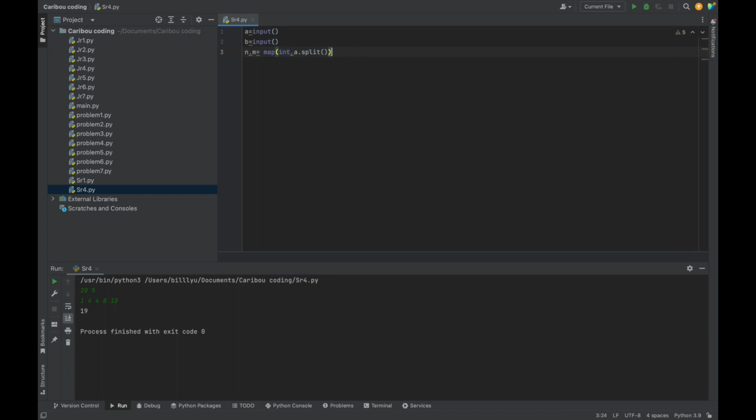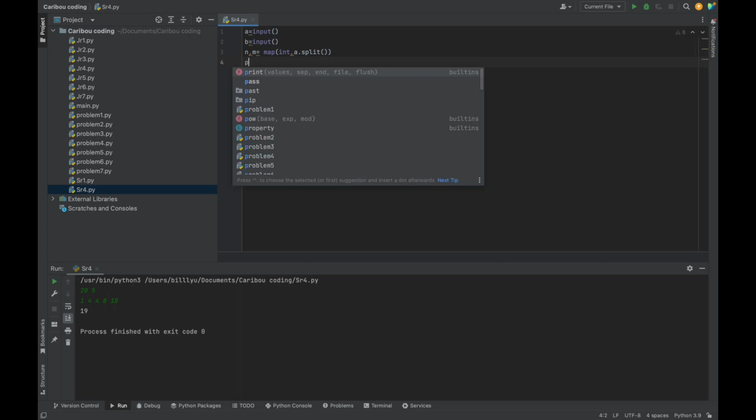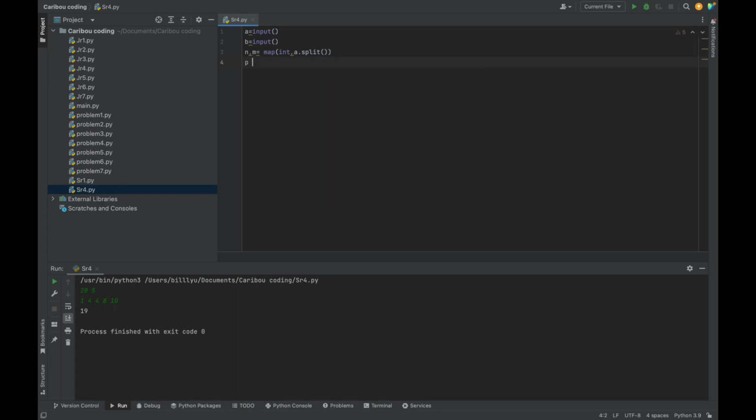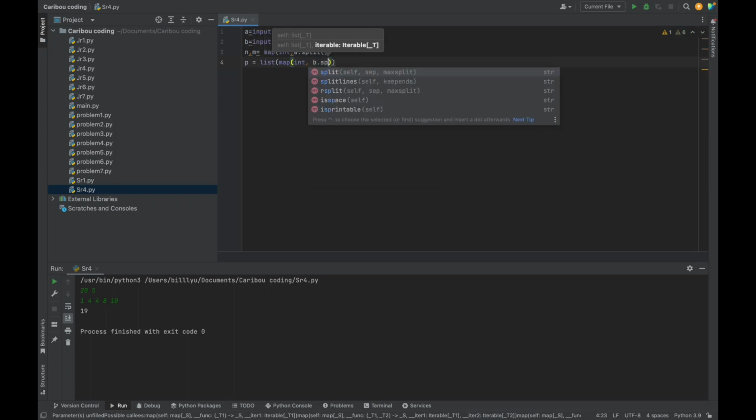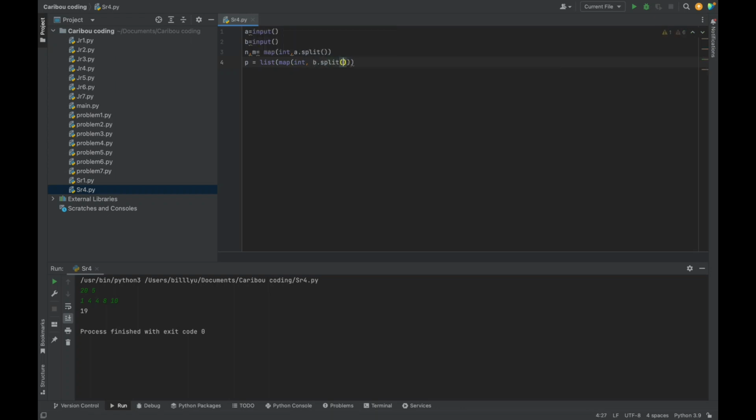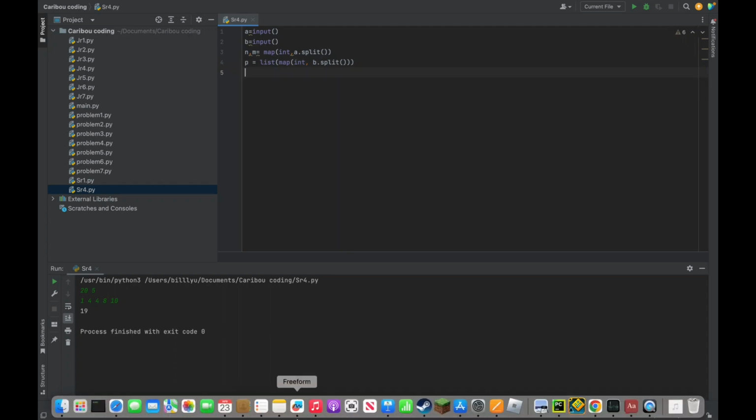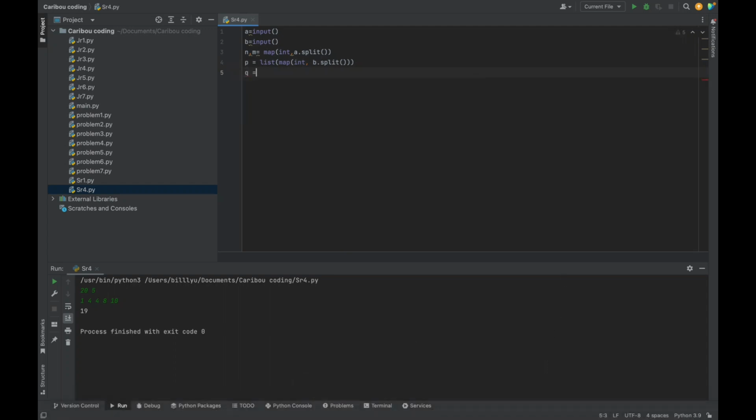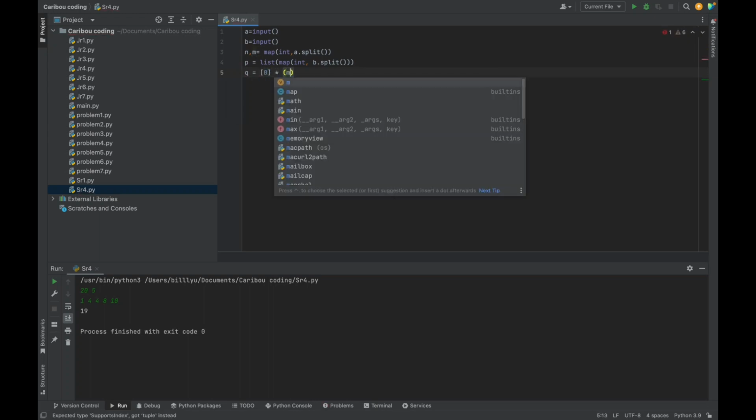And we're going to do the same thing to B, but only with one variable now, P. It's going to become a list. And in that list, it's a map of integers, and split every one of them into units separated by space. And then we're going to create the Q, 0 times n plus 1.